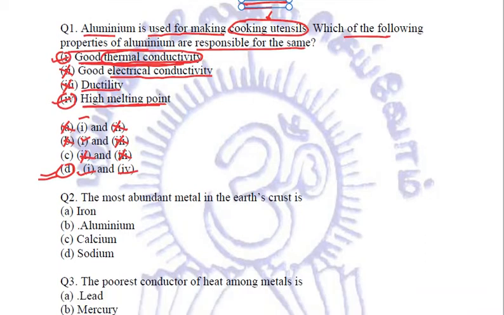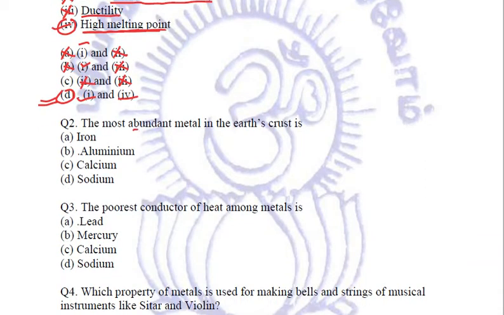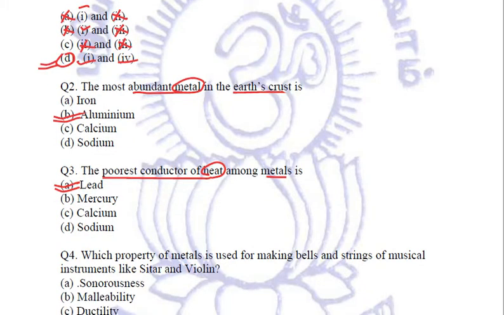Clear? Second question. The most abundant metal in the earth crust is, we know that it is aluminium. It is the most abundant metal in the earth crust. B, aluminium, is the right answer. Third question. The poorest conductor of heat among metals is lead. Lead is the poorest conductor of heat among metals. So A, lead, we are going to mark as our answer. Right? Coming to the fourth question.